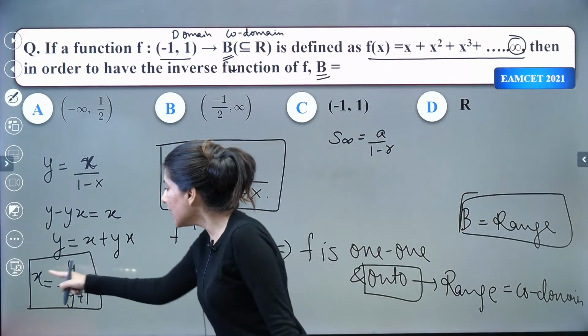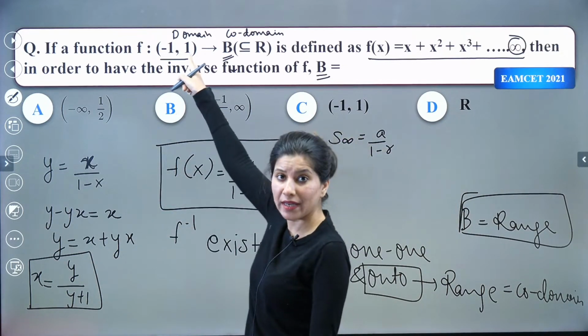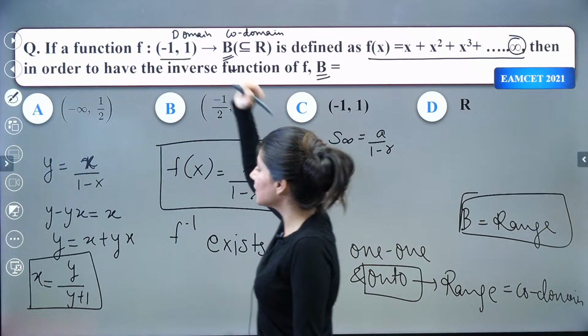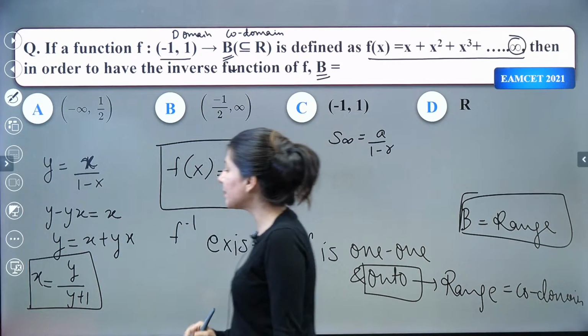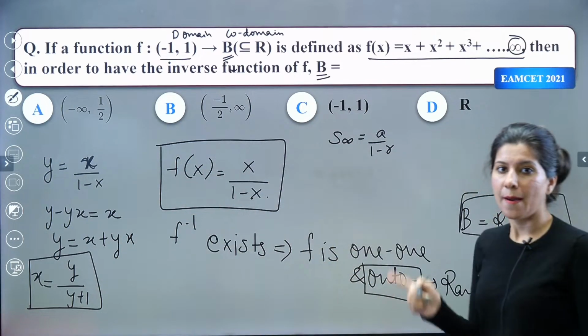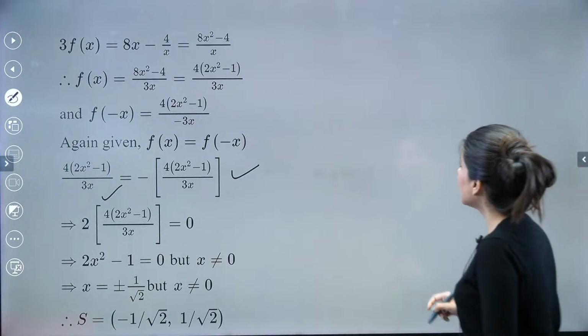Now this x, what is x? Domain. This x belongs to -1 to 1. That means y upon y plus 1 is lying in what region? -1 to 1. Okay. So let me just solve it.